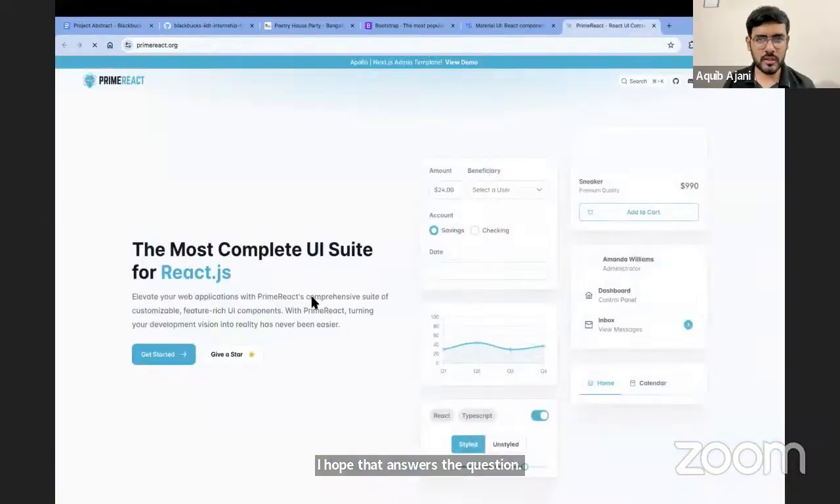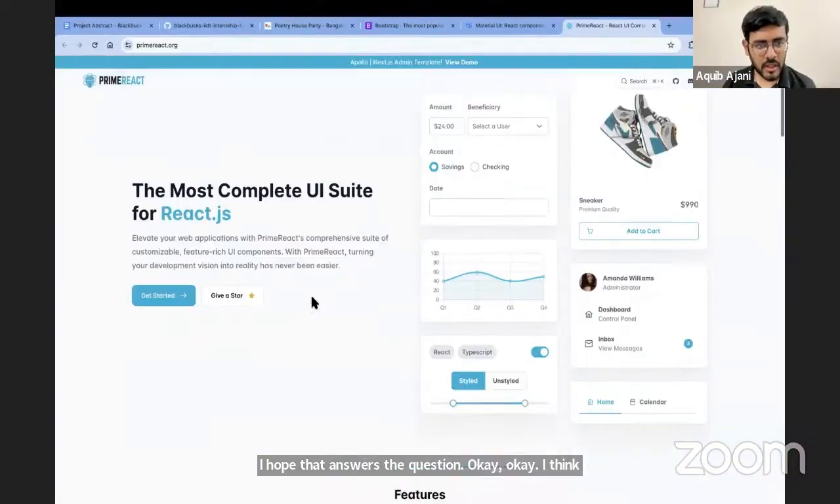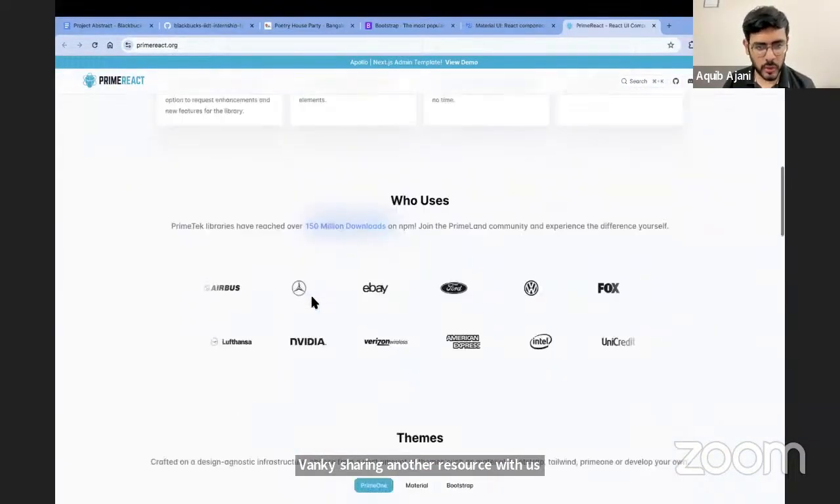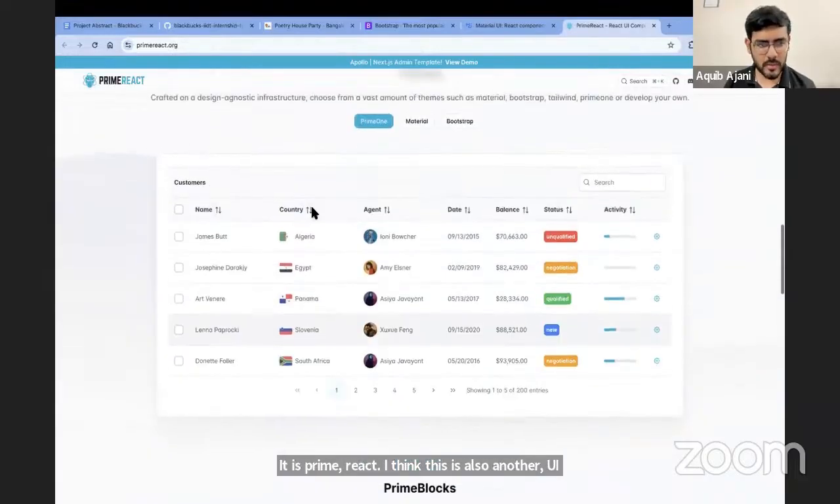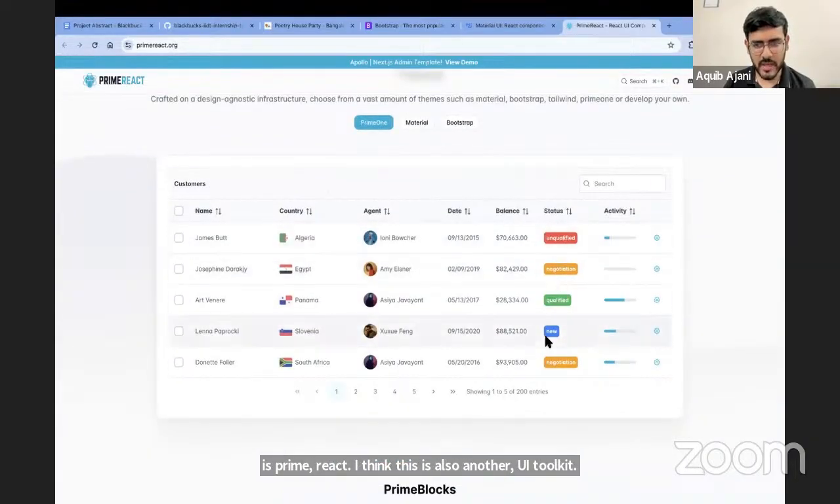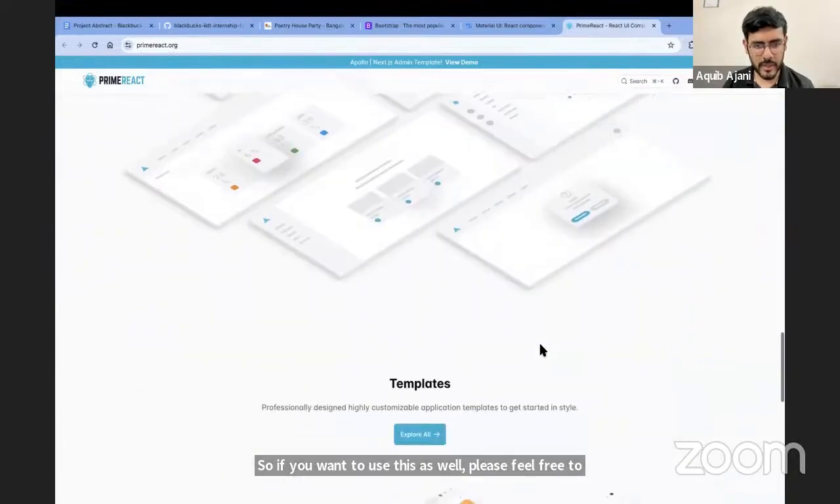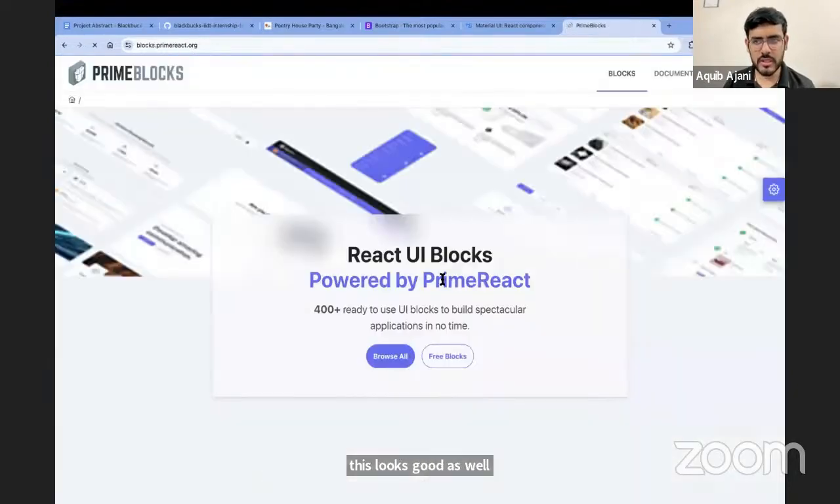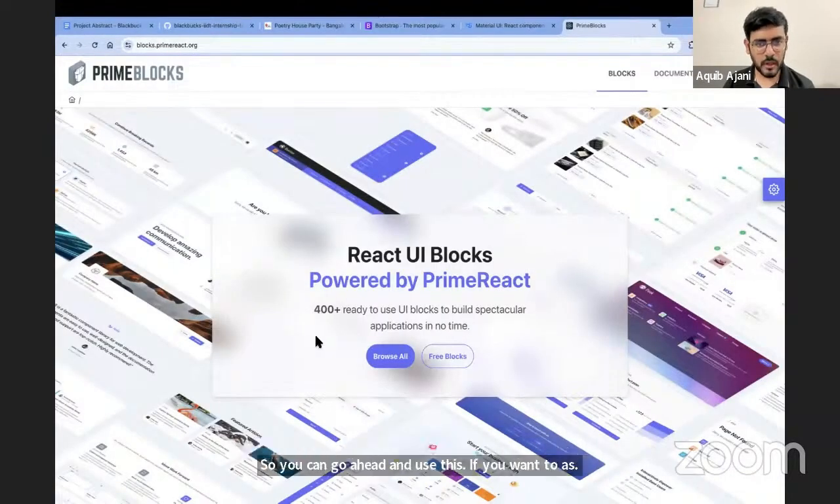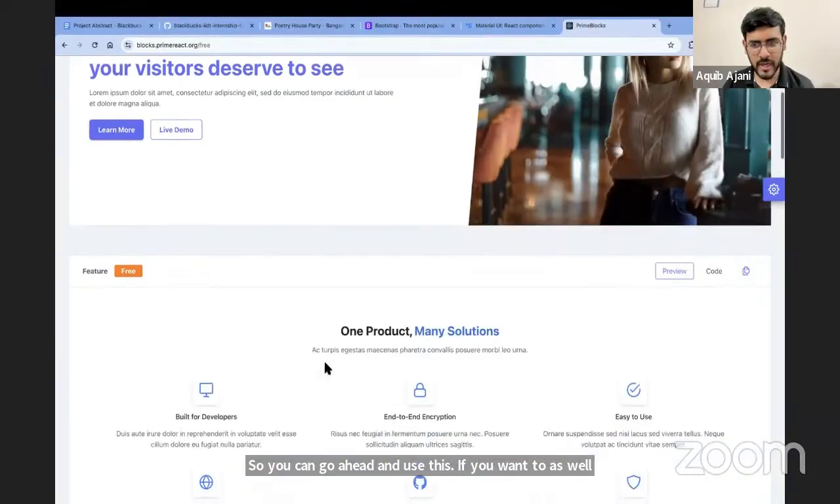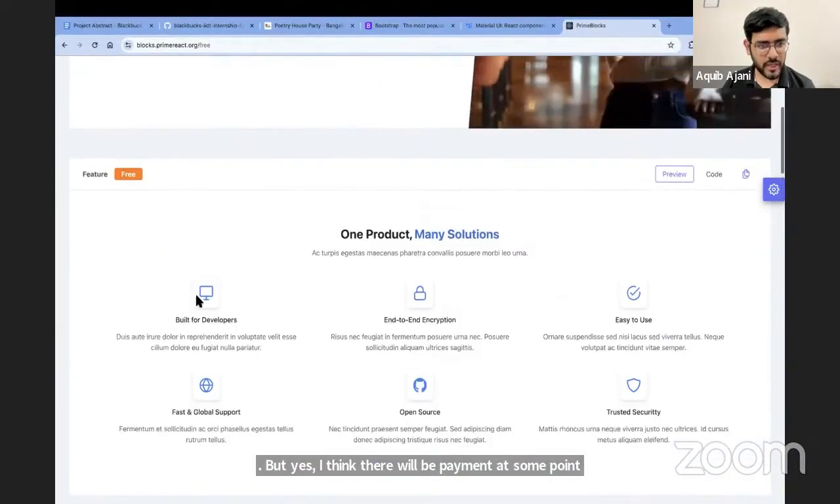I think Venki is sharing another resource with us. It is Prime React. I think this is also another UI toolkit. So if you want to use this as well, please feel free to. This looks good as well, actually. And this looks pretty good as well. So you can go ahead and use this if you want to as well. But yes, I think there will be payment at some point here. These are free to use, so good enough.